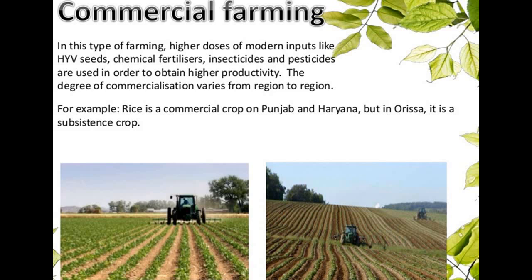It all depends on the soil fertility of the particular region. If they are rich in a few crops, they will produce those majorly and other crops minorly. But the major one is counted for those regions only. So in Punjab and Haryana we count rice as the major commercial crop, and in Orissa it is counted as a subsistence crop.